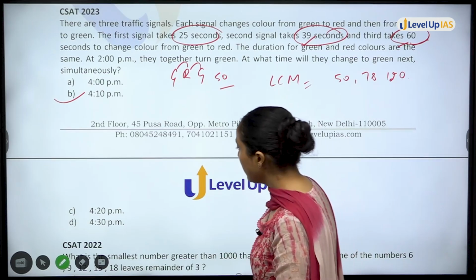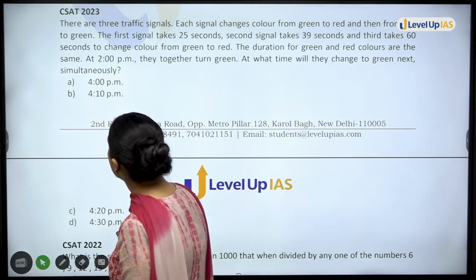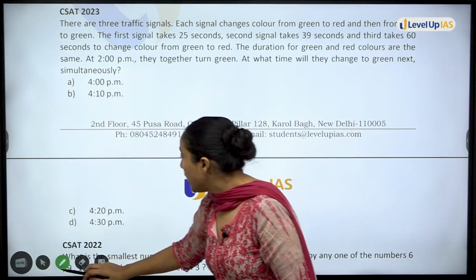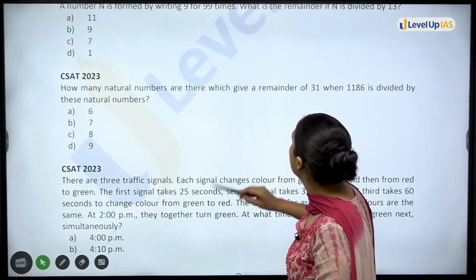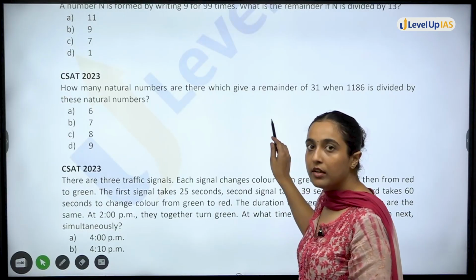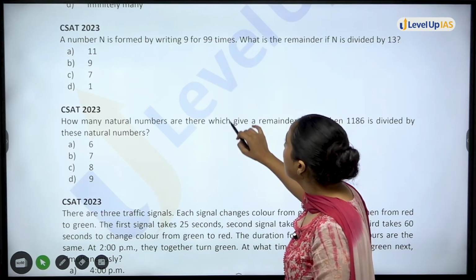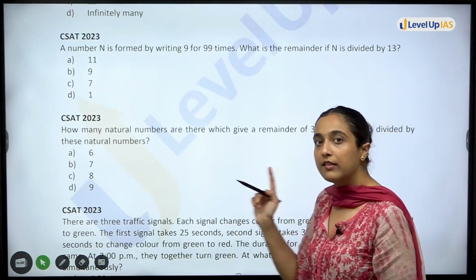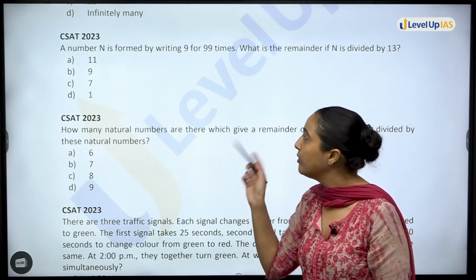Okay. So, let's see the next question. This was your last question of 2023. Now you see, from here only you can deduce that. Take this question. This was a new concept, right? From 2024. This was a new concept. This was the old concept. 31 divided by 1186. We have done this earlier also. Remainder is extra, in the 421 question you subtract it.